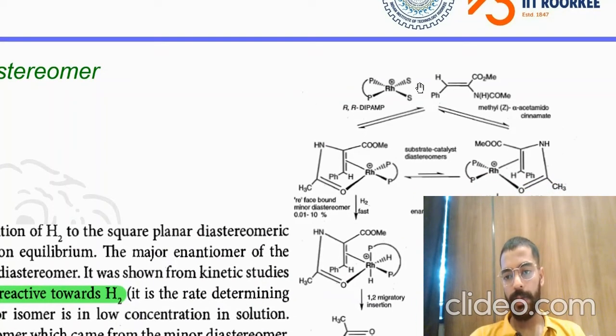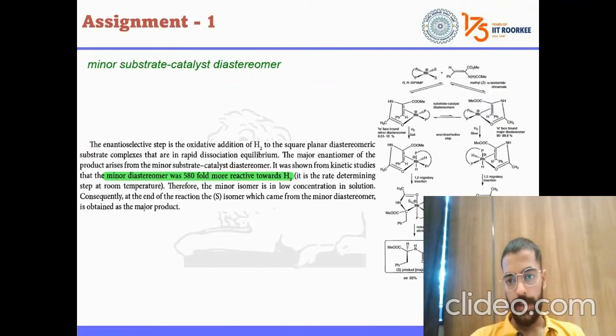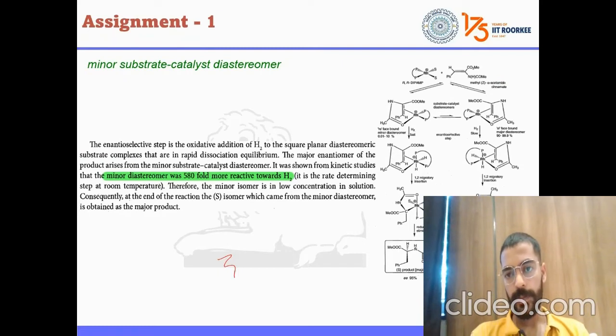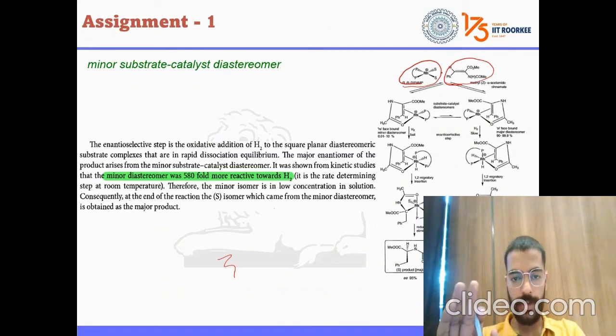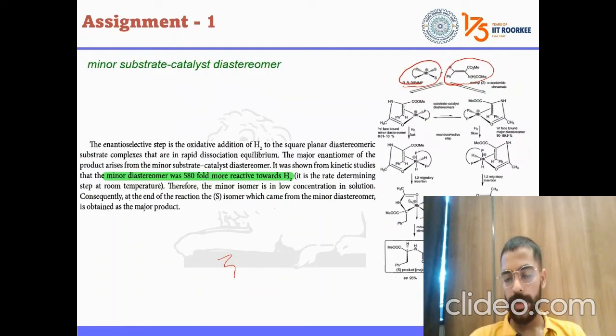This is our chiral catalyst, and this is our alkene, which is needed to go to hydrogenation. So this catalyst is chiral, so it can get attached to your alkene in two manners. Either it will bind the alkene from the re face, or from the si face.